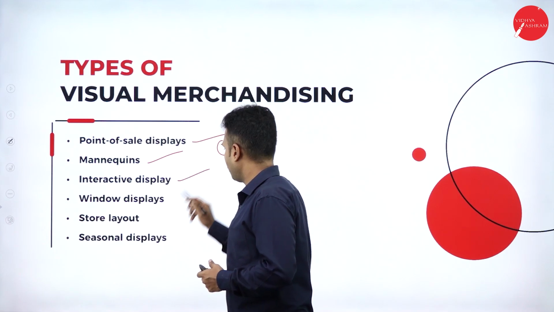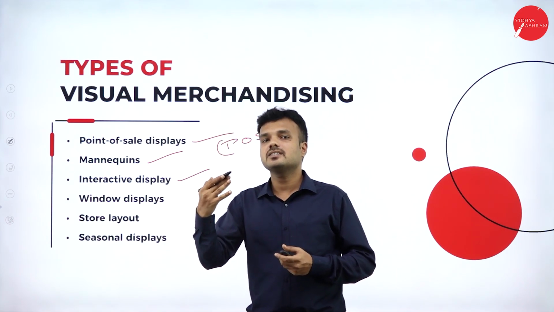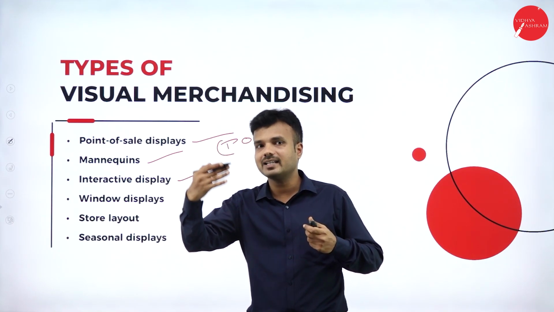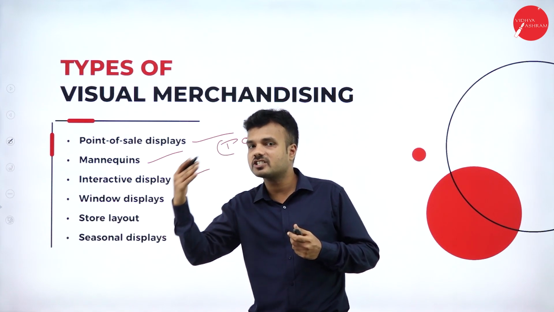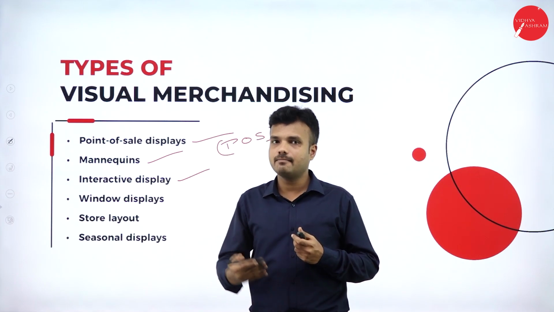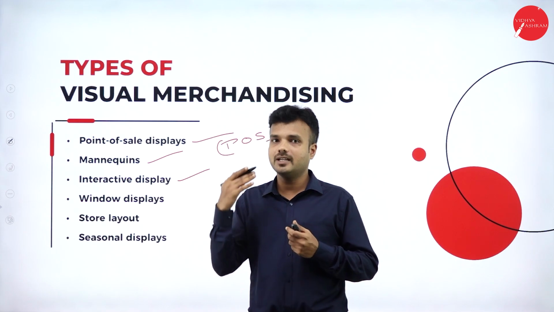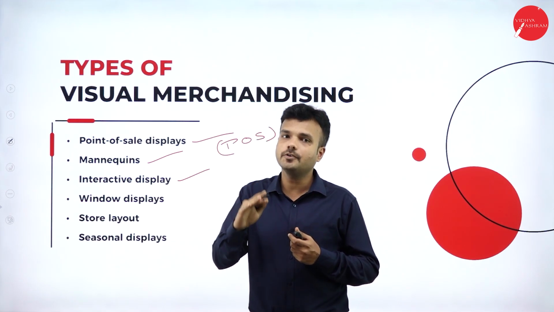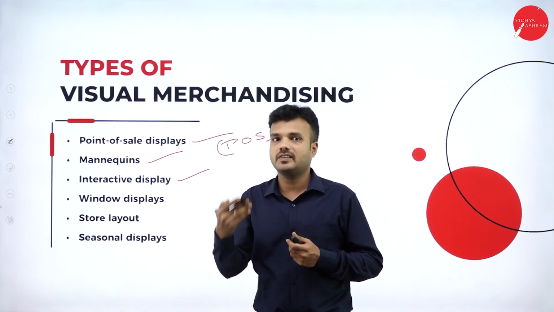Interactive display. What is this interactive display? So there will be an interaction with the customer with the particular product or the particular thing. Means there must be a proper way of communication. The customer must know what he is going to purchase. Best example is a touch screen methodology or the touch screen system. Whatever the thing that the people are going to purchase, they are going to view in 360-degree angle, and also he must know all the features of that particular product.